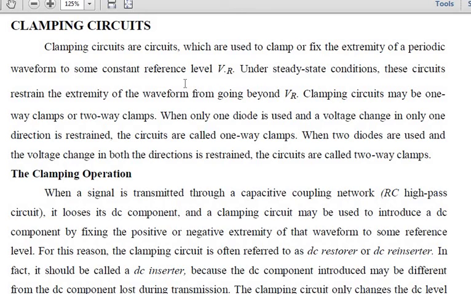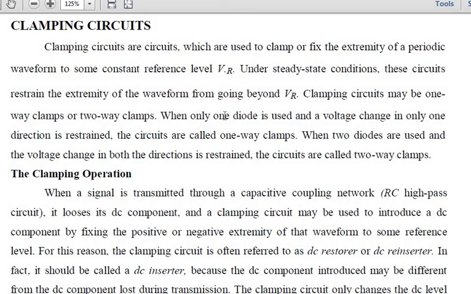Okay. Now move on to the next topic, that is the clamping circuit. What is clamping? Clamping is nothing but fixing the waveform, or your periodic waveform, according to some constant reference voltage. Suppose I have an amplitude value of 5, then I have to fix my particular periodic waveform at that voltage or reference level. That fixing is called clamping.